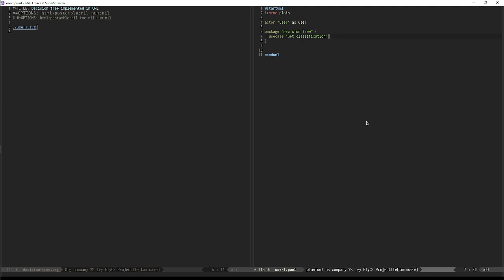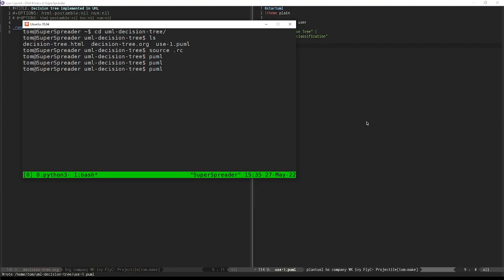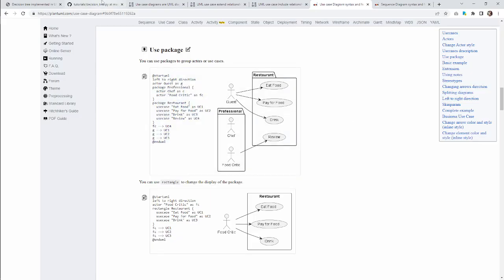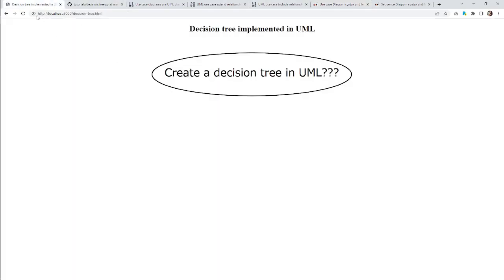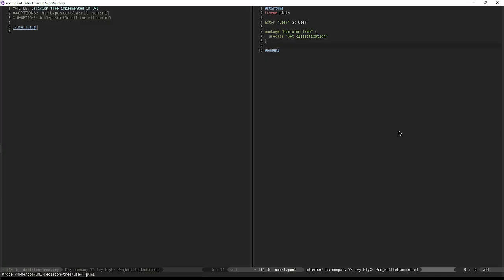You could say classification or prediction, I guess. It maybe depends on the context of what you're using the tree for, but it is a classification tree. Anyway, that was fun. So we have not made a lot of progress, but we got some UML here. Decision tree, that's a little big. Just hold up here.